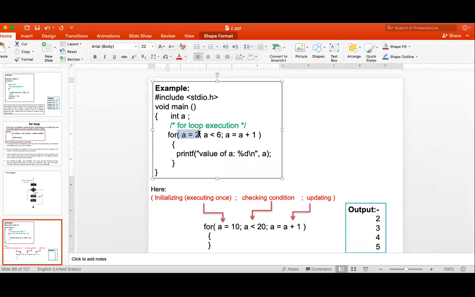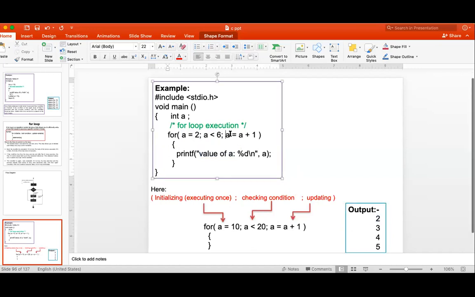Program is given. The value of a is 2, so it is initialization. What is the initial value of a? It is 2. Here a less than 6 means this loop will be true until the value of a is less than 6. So if a is less than 6, the printf will execute, and if the value is equal to 6 or greater than 6, it will go outside. The condition is true here because a is 2, it will go inside, the value of a, 2, gets printed, so 2 is the output.